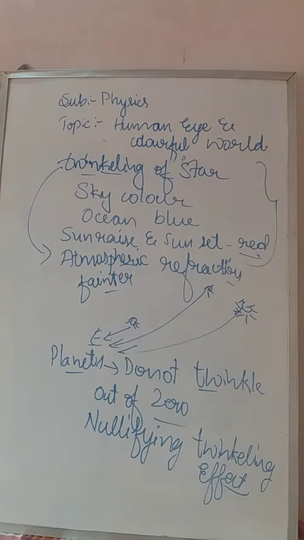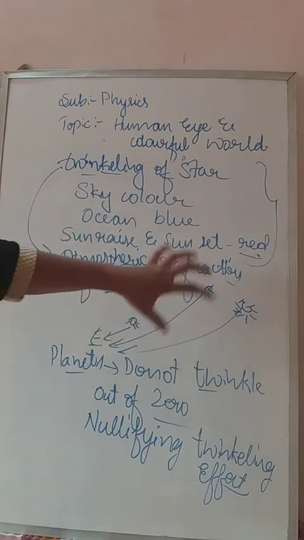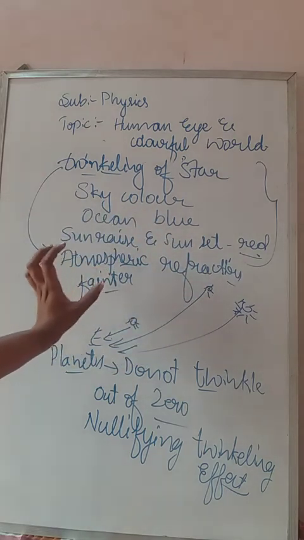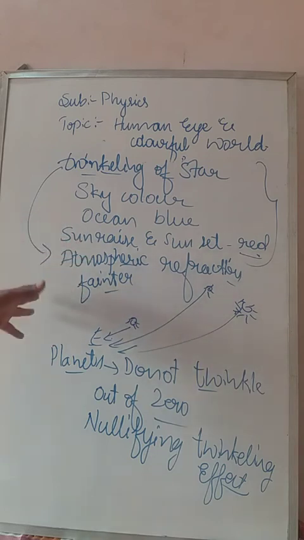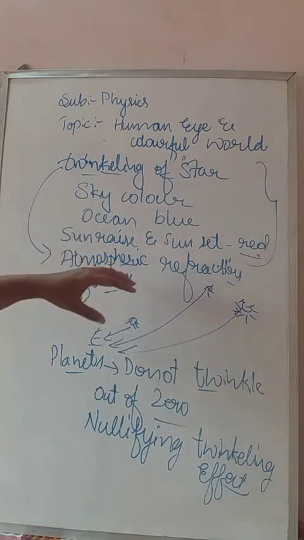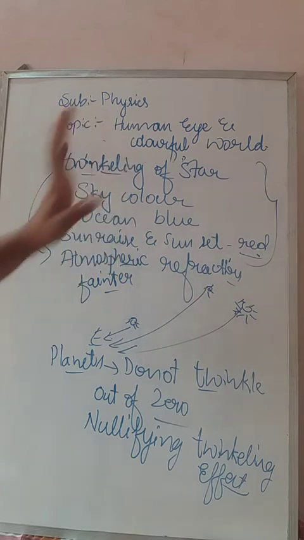Very important. Here we can give two reasons why the stars are twinkling. One is that stars twinkle due to atmospheric refraction. The amount of light entering the eye varies from different stars, so some stars are brighter and some fainter, so the stars twinkle.